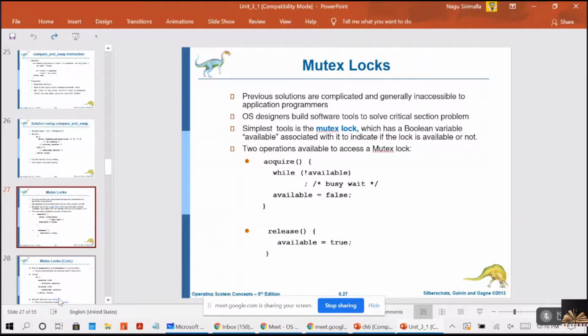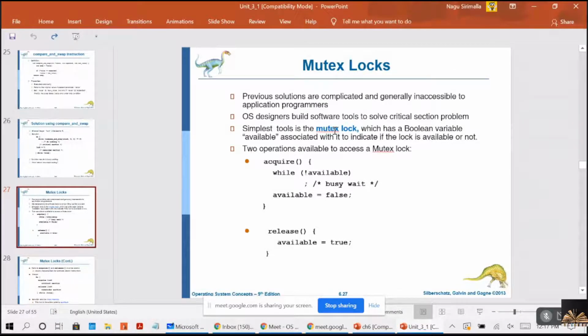So what is this mutex? It is short for mutual exclusion. MUT is mutual, EX is exclusion. So mutex is the shortened form of mutual exclusion. Now, we use the mutex lock to protect the critical region and thus prevent the race condition.